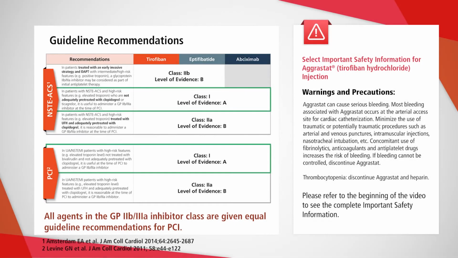The ACC, AHA, and SCAI guidelines provide a Class 1A recommendation for glycoprotein 2B3A inhibition for non-ST elevation acute coronary syndrome patients who are undergoing PCI, but those that are not adequately preloaded with clopidogrel or ticagrelor.